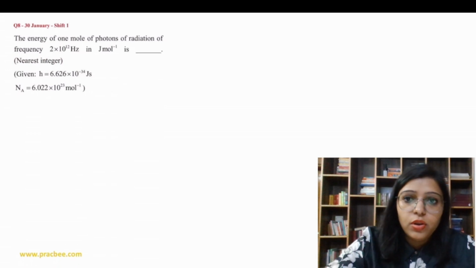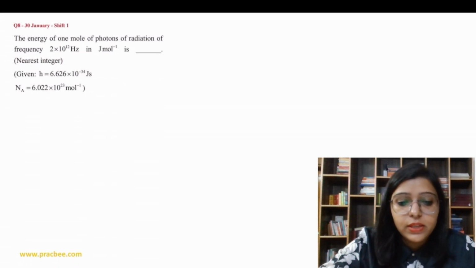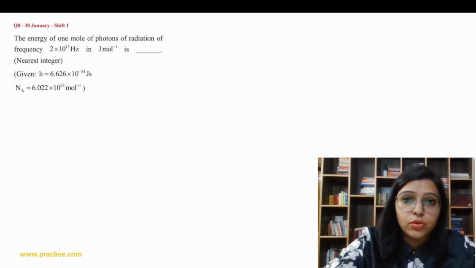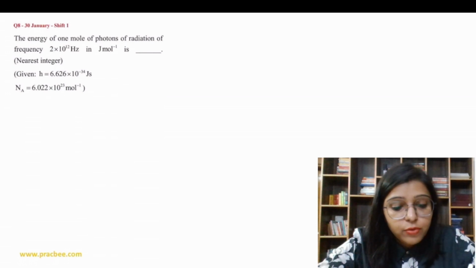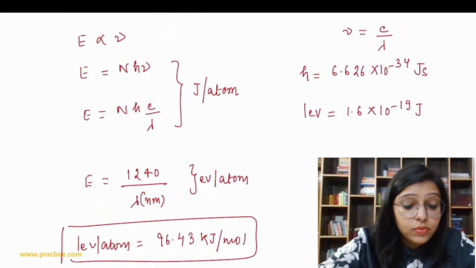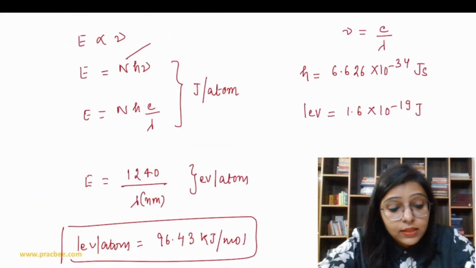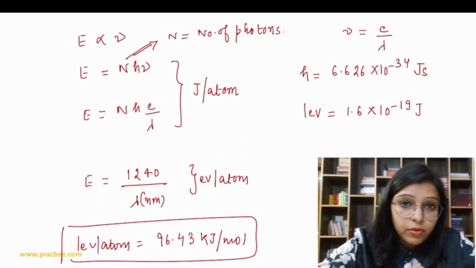Clarity. Now let's solve question number 1. The question says: the energy of 1 mole of photons of radiation of frequency given, in joule per mole, is. So you have to calculate the energy of 1 mole of photons. Also there is one more thing, capital N, which is equal to the total number of photons.